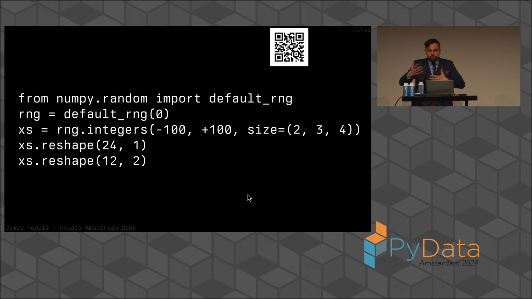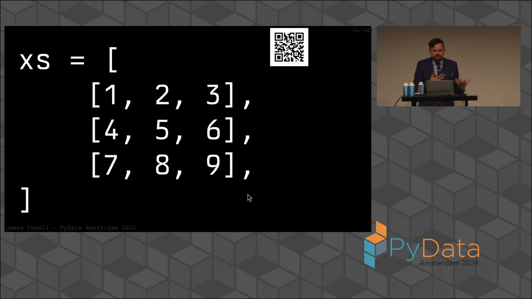And we just swap out that interpreter layer to take something that's originally 2 by 3 by 4 and just say, let's look at it as though it's 24 by 1 or 12 by 2. Whereas if we have something like this as a Python list, some people might casually call this a two-dimensional list, but it's not a two-dimensional list. This has no real two-dimensional meaning because we can change this data very slightly. This has no dimensional meaning.